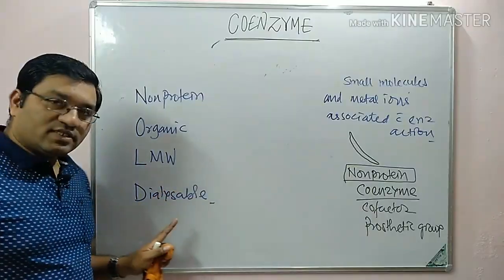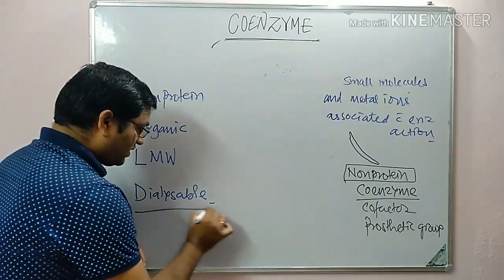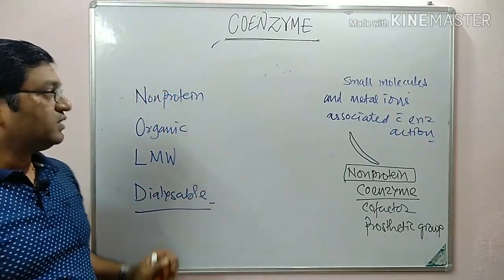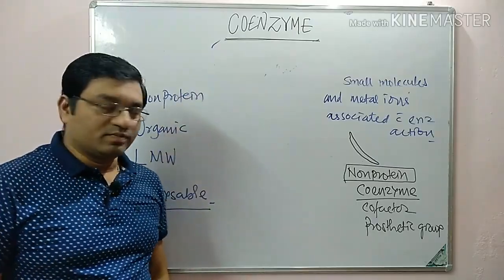It is easily separable. Dialyzable means separable, or easily dissociates from the apoenzyme. They are known as coenzymes.